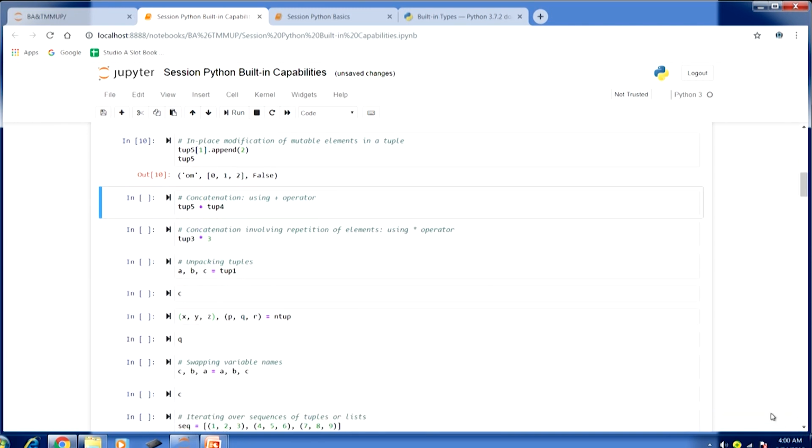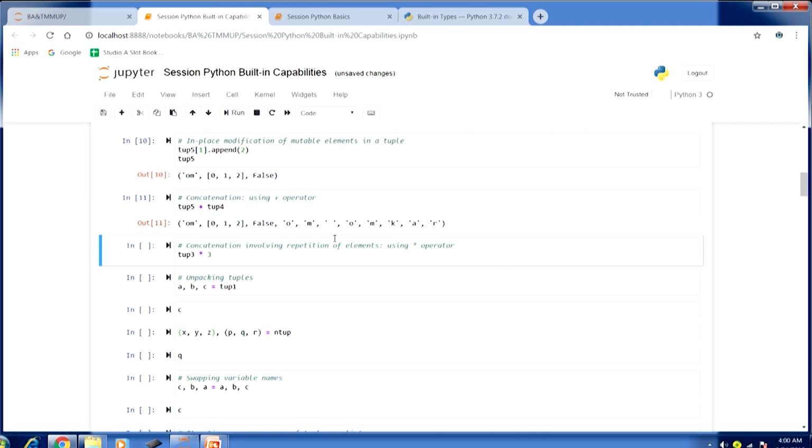Now, let us move on to the next aspect, concatenation. So, can we concatenate two tuples? Yes, that is possible. We can use the plus operator. So, let us use this example tup5 plus tup4. If I run this, you can see I got a long tuple here, where all the elements of tup5 and tup4 have been concatenated. So, they are coming one after another. You can see all the elements of tup5 coming first, followed by all the elements of tup4. So, in this fashion we can concatenate two tuples.